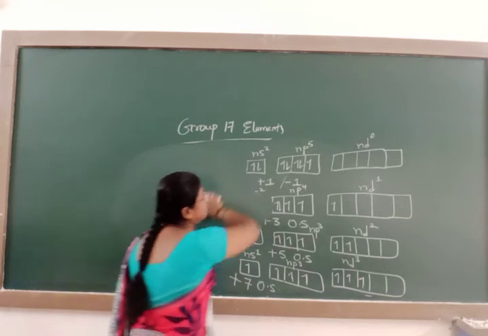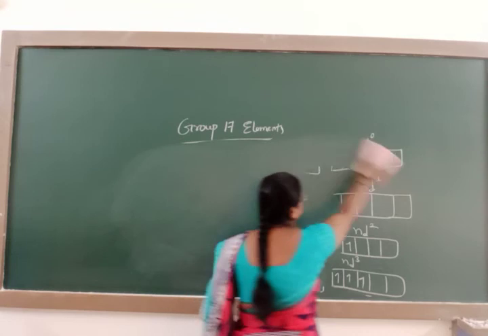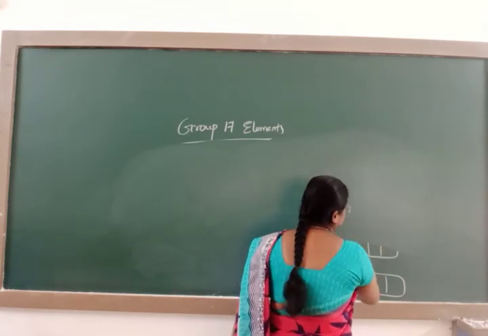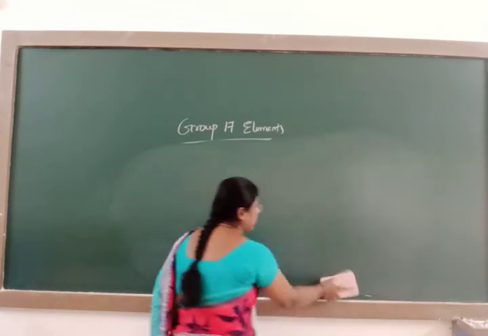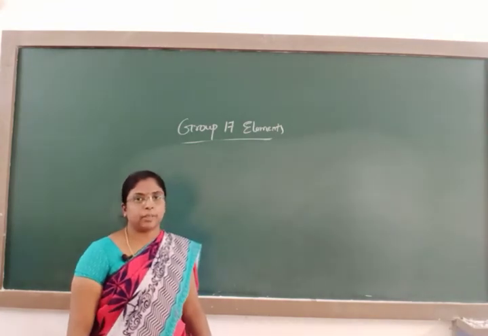Fluorine exhibits only the -1 oxidation state, whereas chlorine, bromine and iodine exhibit both the negative -1 oxidation state as well as positive oxidation states from +1 to +7.